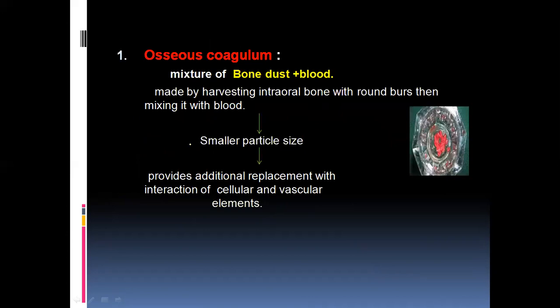So what is osseous coagulum? This is an MCQ again. Bone coagulum is a mixture of bone dust plus blood. It's nothing but a bone graft. How does this bone dust form? Mainly with a round bur. The bone will be chipped into pieces, and those smaller particles will be helpful for replacement with the interaction of cellular and vascular elements. So in the MCQ, an osseous coagulum is a mixture of bone dust plus blood.